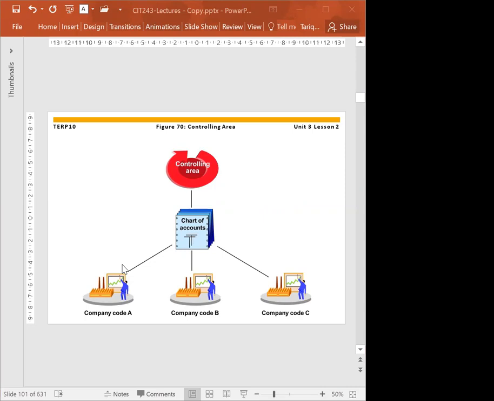You can link all company codes to the controlling area if they are using the same chart of accounts. This is one condition, guys. All company codes must use the same chart of accounts, and all company codes must have the same fiscal year. Same fiscal year and same chart of accounts. That is a must.